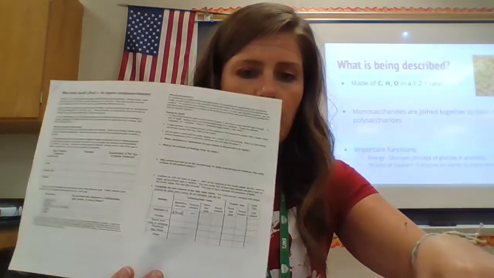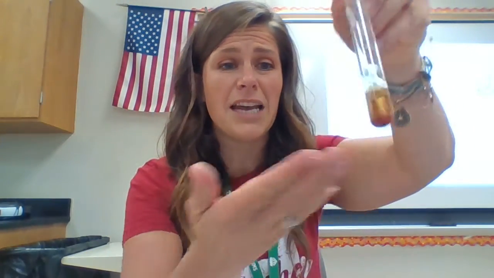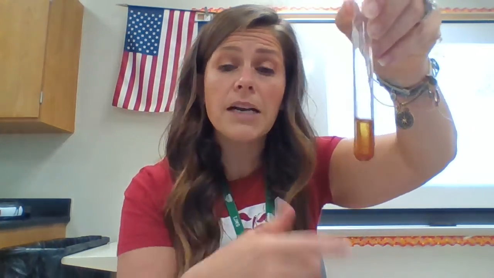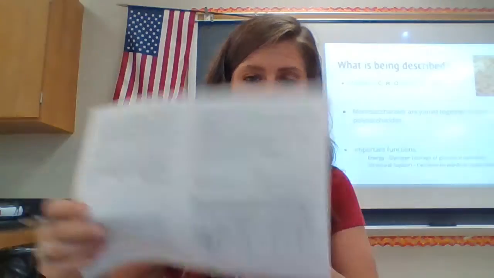Do you see how I have blue and then negative? So then let's look at our glucose. Our glucose was this, okay? It did change color. This is kind of a brick red. Benedict's will change color in the presence of a simple sugar. Well, glucose is a simple sugar. It's a building block. And so we're going to put that it's brick red and positive. Okay, so red, positive. So that's what our table will look like.